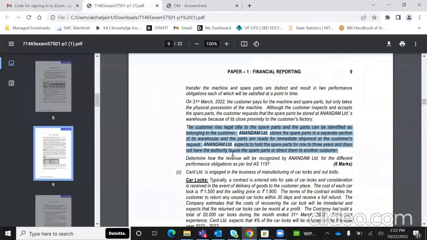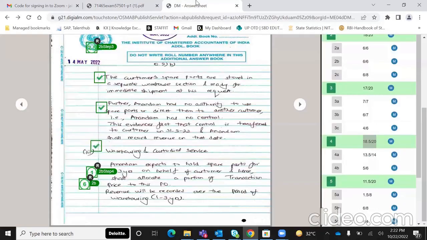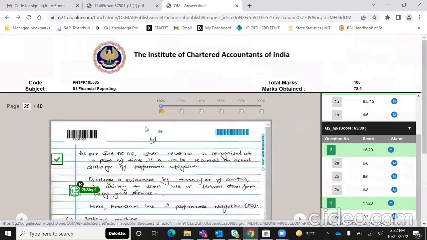फिर warehousing and custodial service का इधर बताया कि आनंदम expects to hold the spare parts for 1 to 3 years. So warehousing will be over a period of time. So revenue will be recognized over the period of warehousing, that is 1 to 3 years. So एकदम आपको हर चीज मतलब you can take data points from the question only, but it has to be a very logical flowy answer.